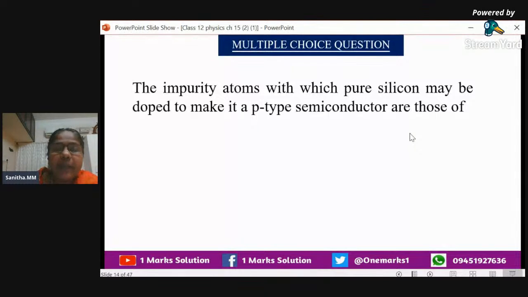By doping germanium or silicon. That means we have to dope with pentavalent or trivalent. If you are doping with pentavalent, we will get n-type semiconductor. Why?